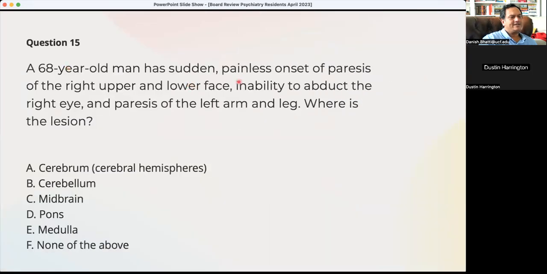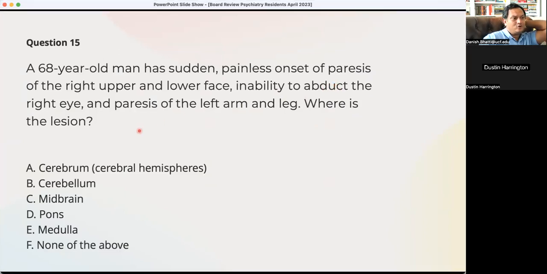68-year-old man has sudden painless onset of paresis of the right upper and lower face, inability to abduct the right eye, and paresis of the left arm and leg. Where is the lesion? So there's a crossed lesion, left arm and leg, and right eye and right face. So a crossed lesion is always in the brainstem and at the level of the cranial nerve. So this is the right eye abduction. So adduct, abduct, outer movement. So that's third, but third and seventh. So it's maybe sixth and seventh that are involved. So it should be adduction. The lateral is abduction. Yeah. So sixth and seventh involved.